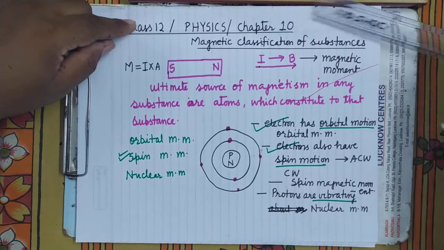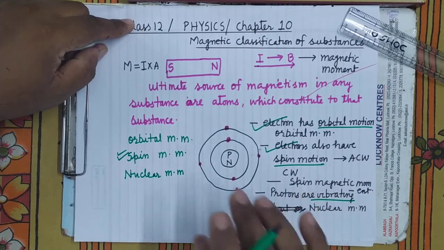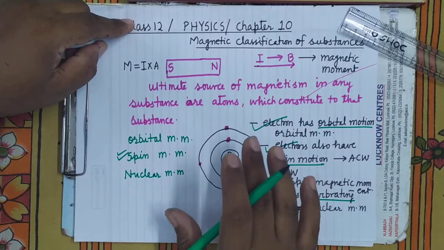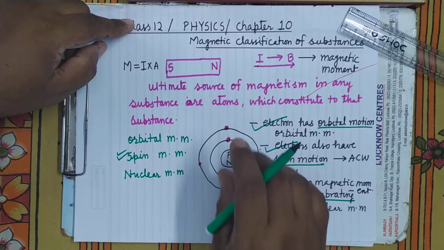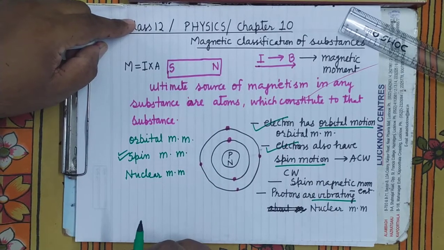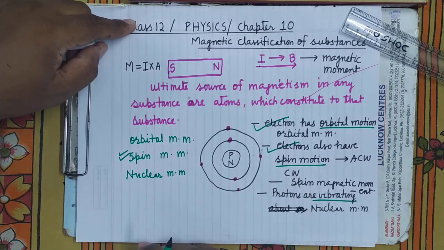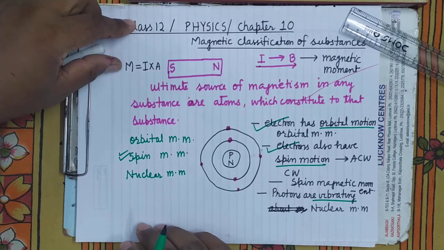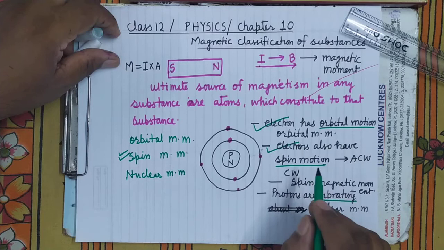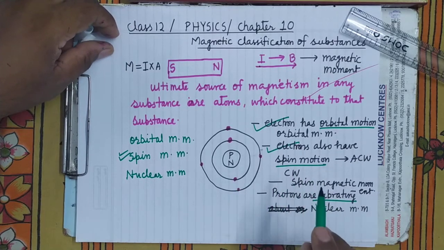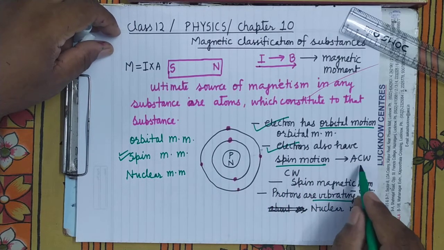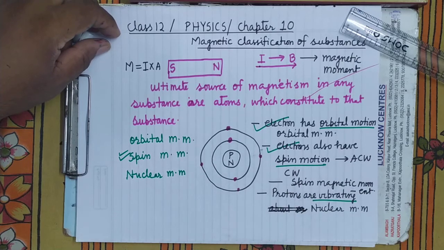Now see here, every atom is a source of magnetism, it is producing magnetism. There are some atoms in which an equal number of electrons are spinning in the clockwise and anti-clockwise direction.